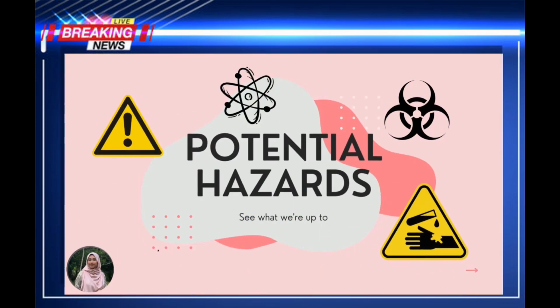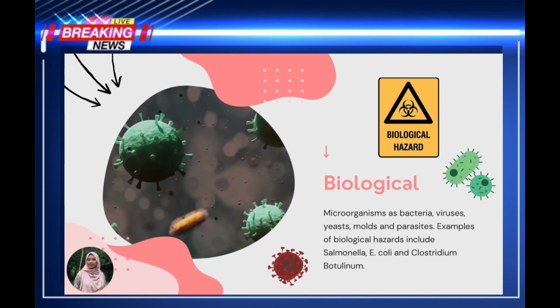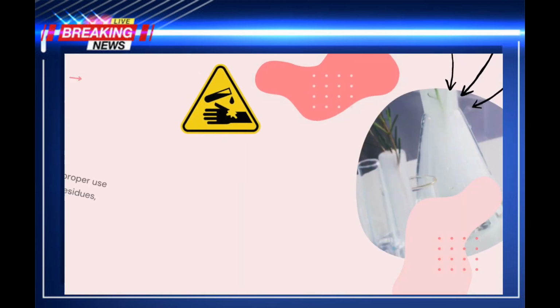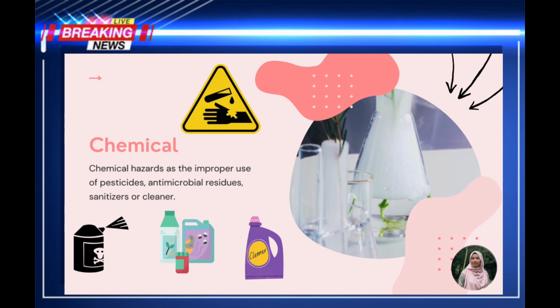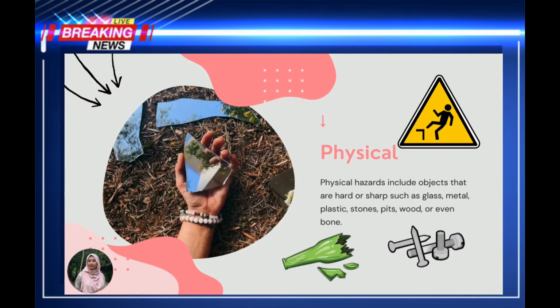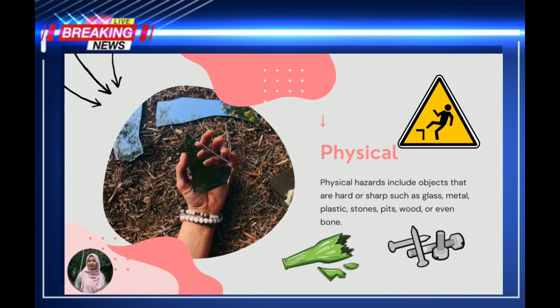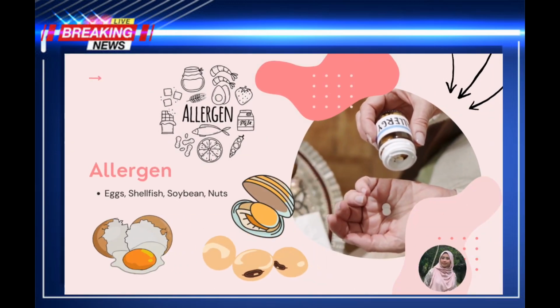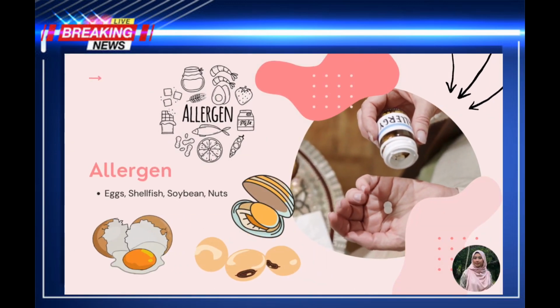Potential hazards. Biological hazards are microorganisms such as bacteria, viruses, yeast, molds, and parasites. Examples of biological hazards include Salmonella, E. coli, and Clostridium botulinum. Chemical hazards include the improper use of pesticides, antimicrobial residues, sanitizer or cleaner. Physical hazards include objects that are hard or sharp such as glass, metal, plastic, stones, wood, or even bones. Allergens: egg, shellfish, soybean, nuts.